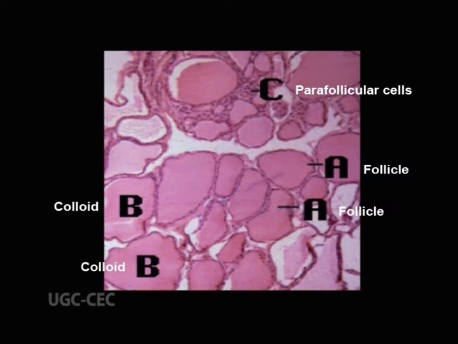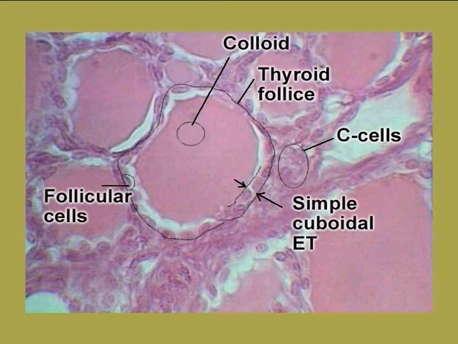The principal cells which surround the follicles are simple cuboidal epithelium, and these follicles are filled with colloid, which is denoted by B, and is usually stained pink. The principal cell uses the thyroglobulin and iodide stored in colloids to produce the primary thyroid hormones, including thyroxine. Between these follicles are the parafollicular cells, called C, which produce the hormone calcitonin.